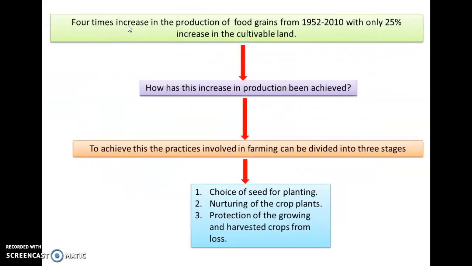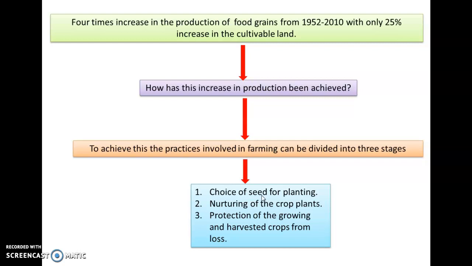In India, there has been a 4-time increase in the production of food grains from only a 25 percent increase in the cultivable land area. How has this increase in production been achieved? The practices involved in farming can be divided into 3 stages. First, the choice of seed for planting.